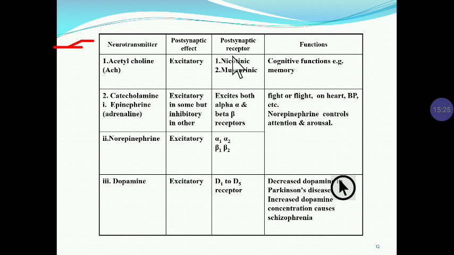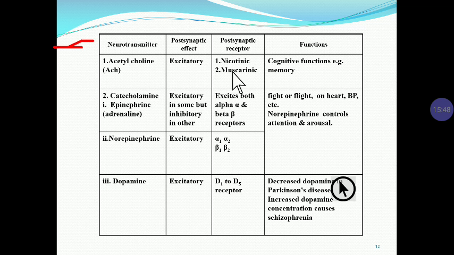These are two different types of receptor. The muscarinic receptor is again divided into 5 types: M1, M2, M3, M4 and M5. And the nicotinic receptor, depending on its location, is divided into the NM and NN types.